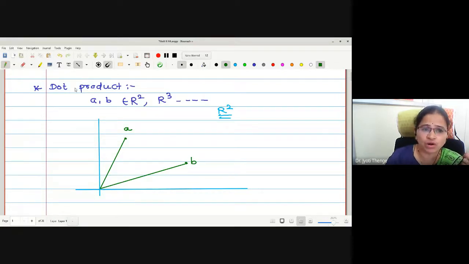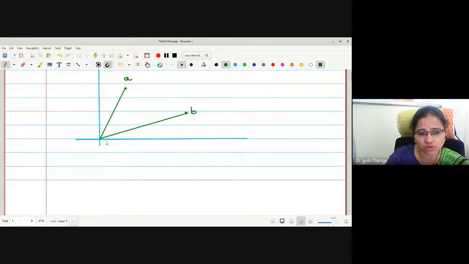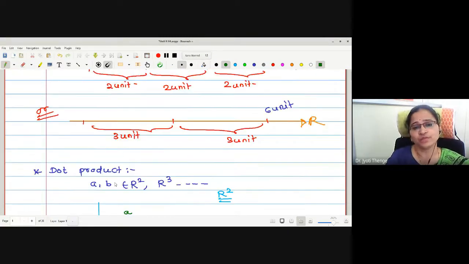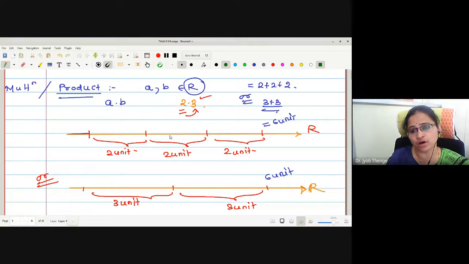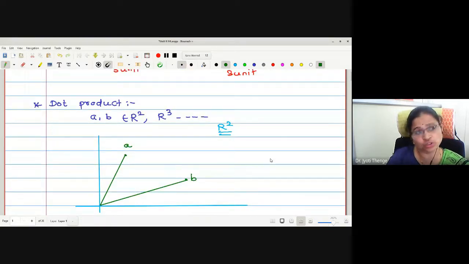Because we are not on the real line. Can we measure A unit distance B times? No. The question arises in which direction one should go. Therefore, whatever method we were using for the real line, we cannot use the same kind of methodology for product in R2 or R3 spaces.